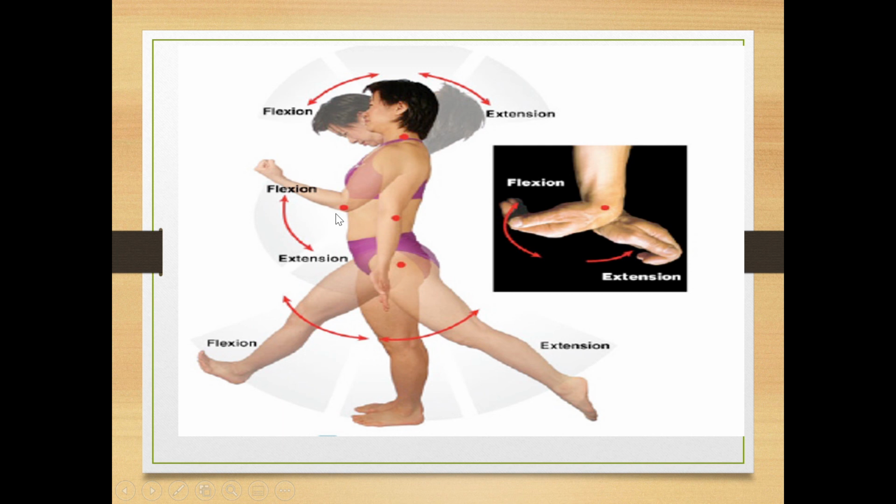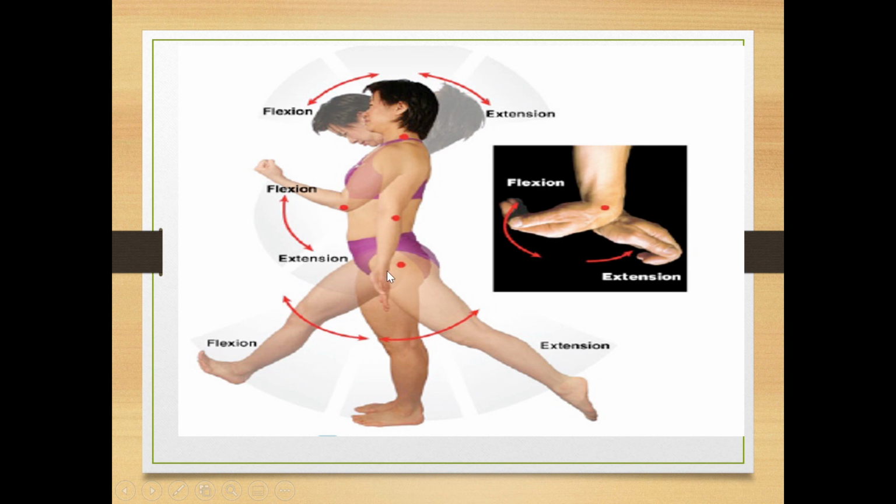The surface of the lower arm moves towards the surface of the upper arm. That is flexion. Extension is when you bring the same lower arm back to its position. That is, you straighten the arm. That is called extension.